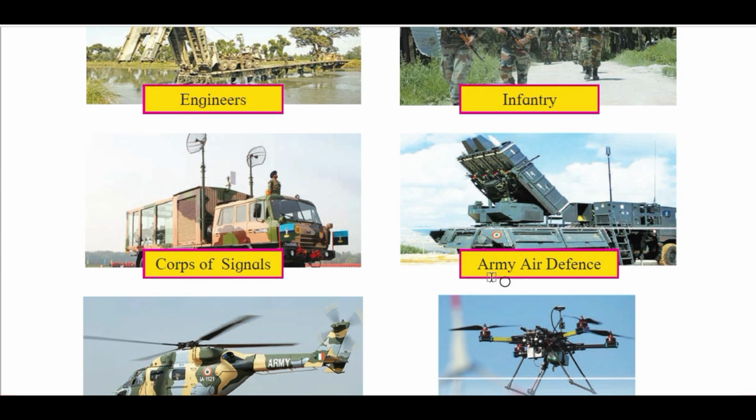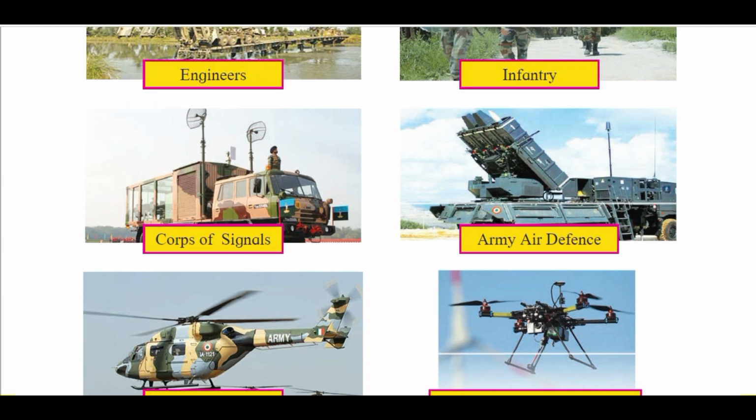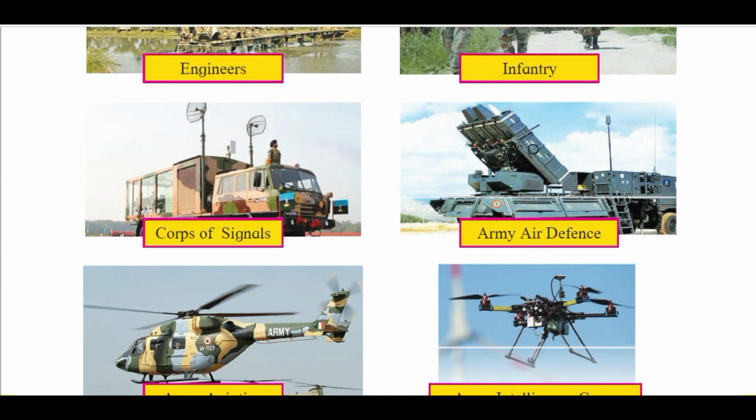Then we have Army air defense. We have different air defense systems like this. You might have seen such vehicles, rocket launchers, in the rally of 26th January or 15 August at Rajpath. All these vehicles are showcased over there. So this is a rocket launcher. You can fire 12 rockets or more in a single minute to destroy the enemy's asset. Okay, so this is the army air defense corps.